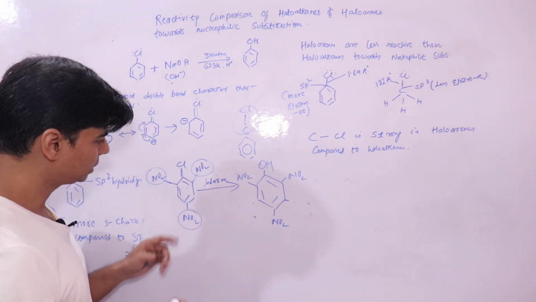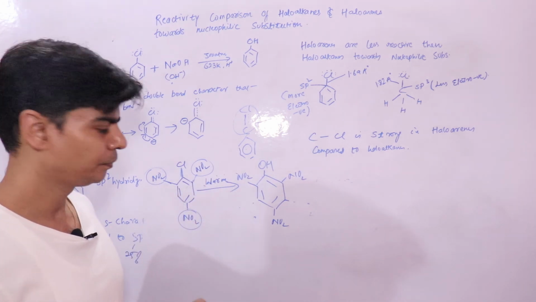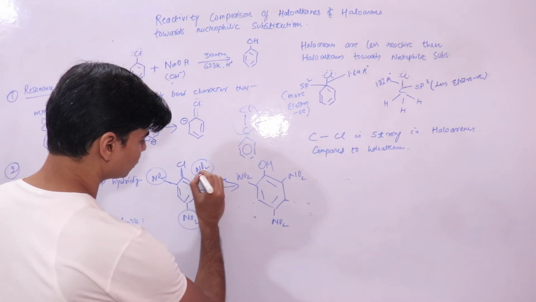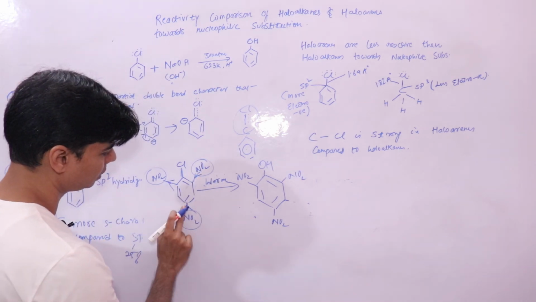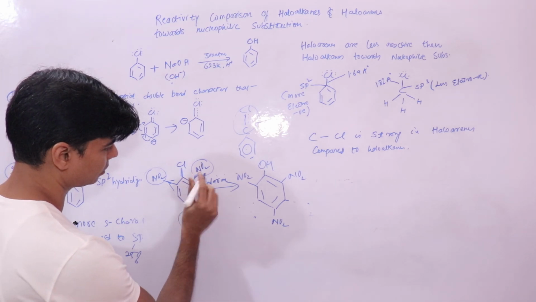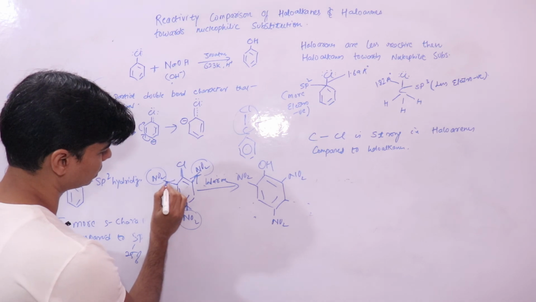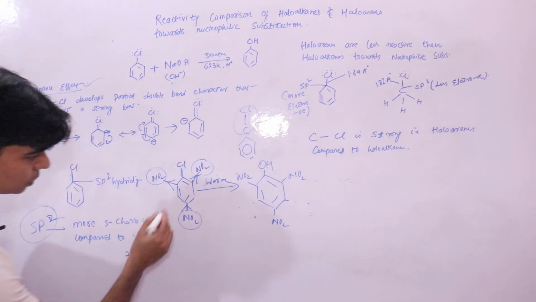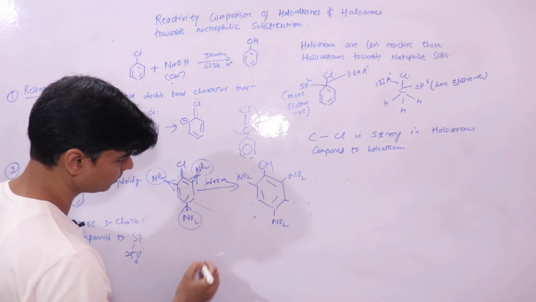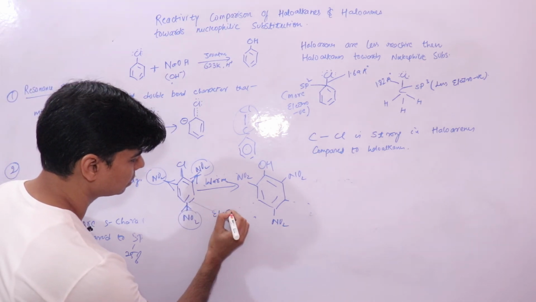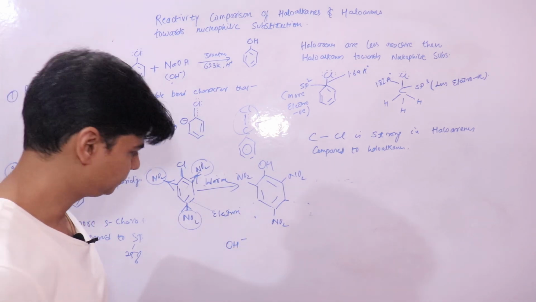Now basically what is happening is the reactivity of this C-Cl bond is increasing due to the presence of electron withdrawing groups. What could be the reason? Since these are electron withdrawing groups, they will withdraw electrons away from the benzene ring towards themselves. We know that benzene is an electron rich species, and your OH is also electron rich.